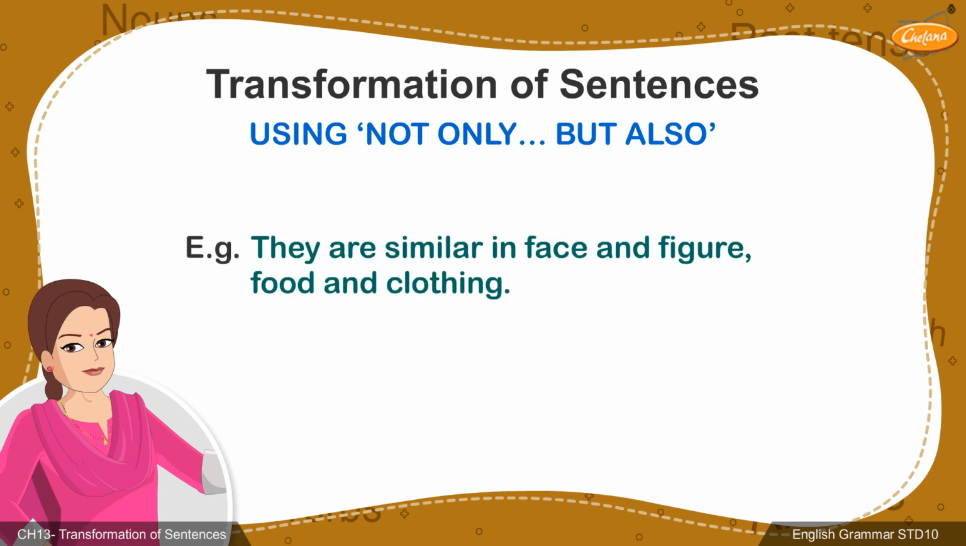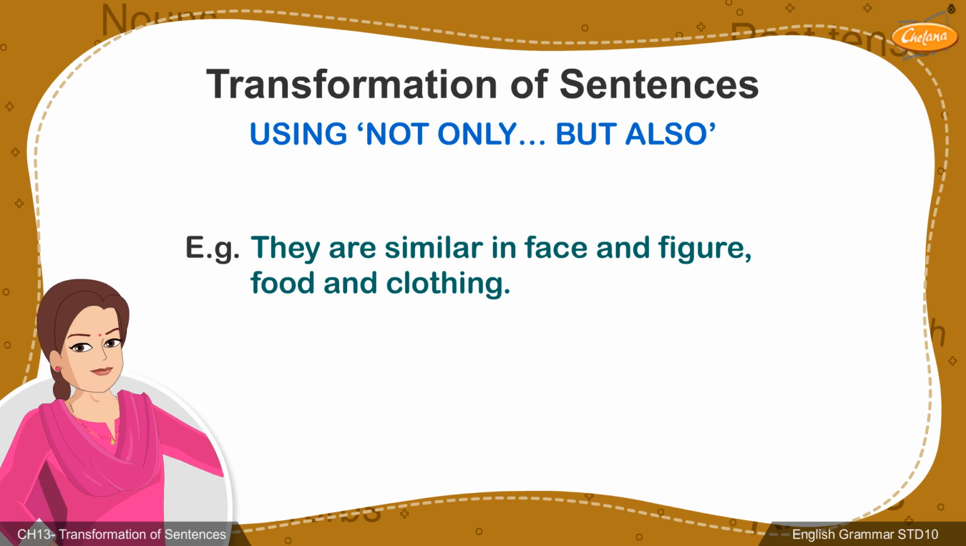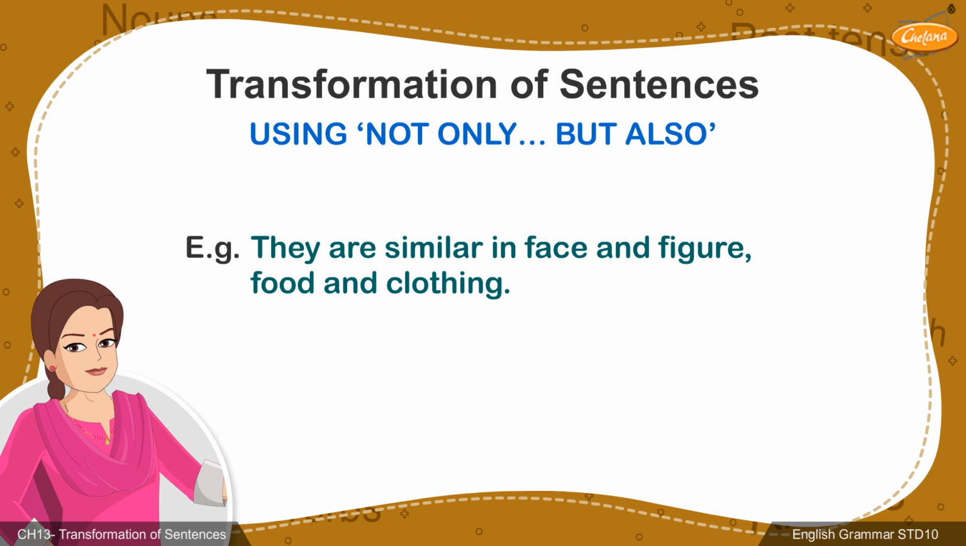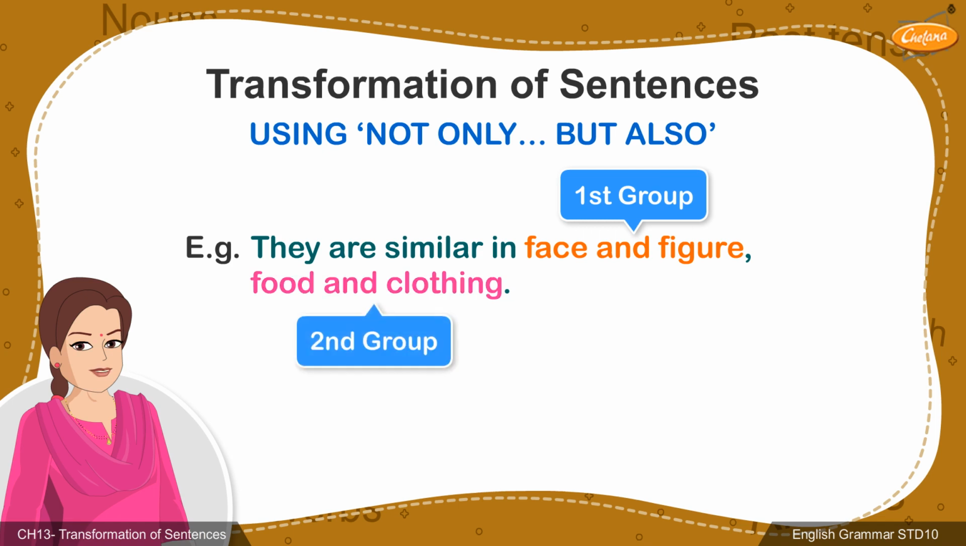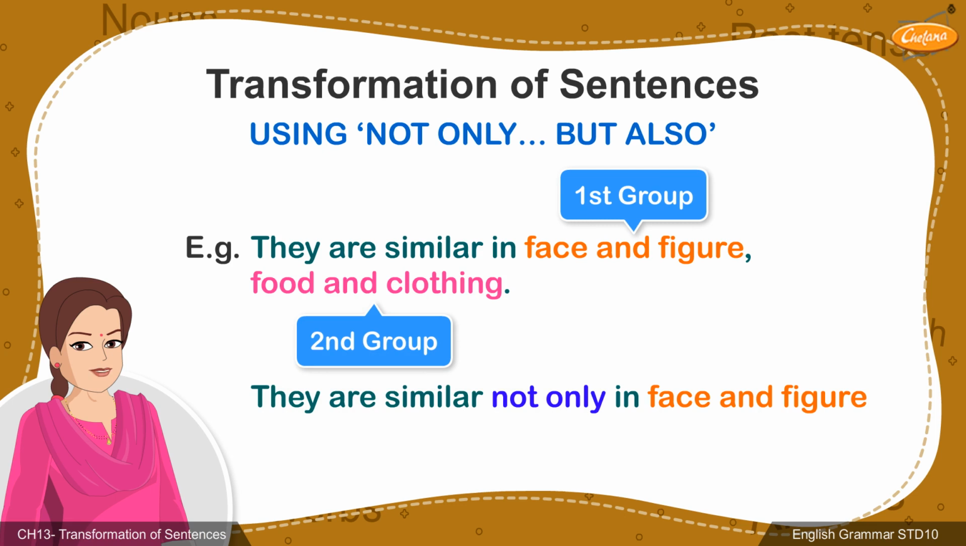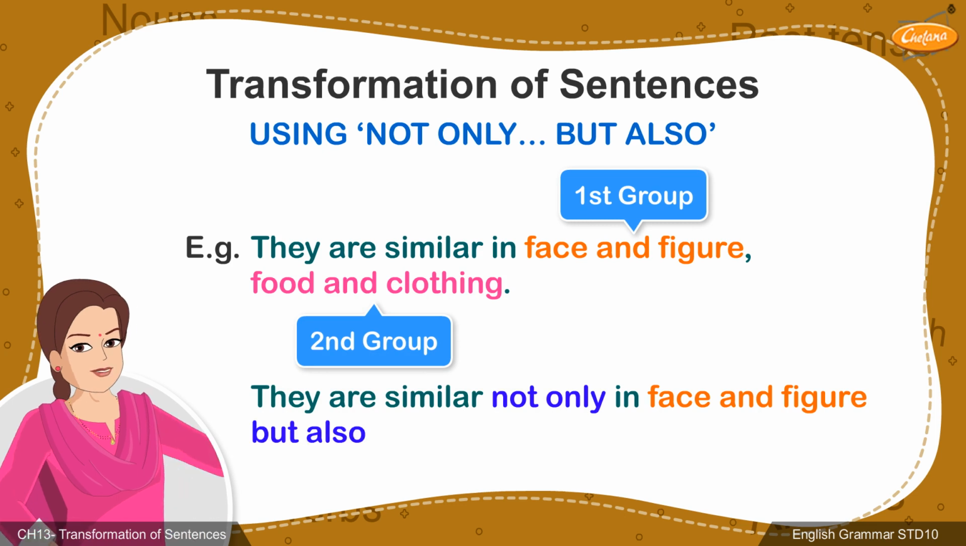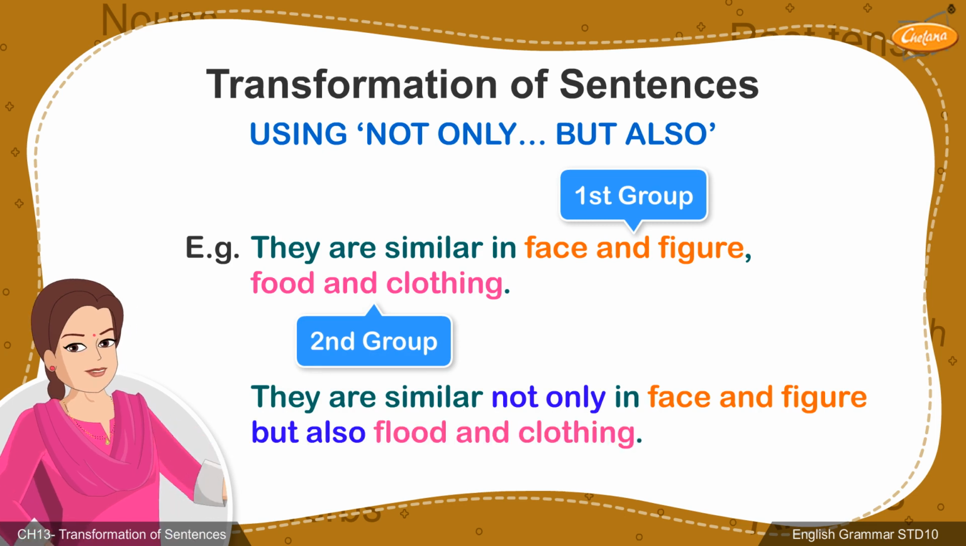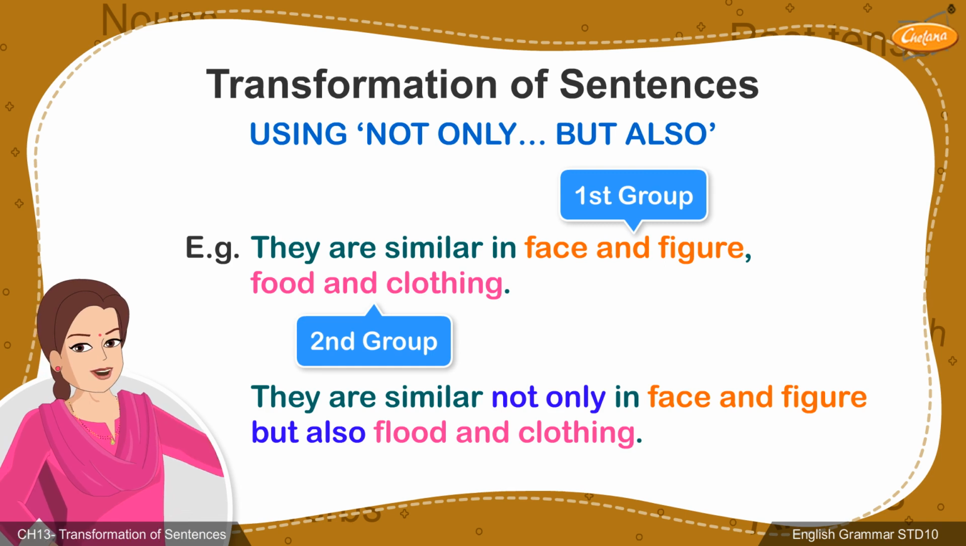In this particular sentence, they are similar in face and figure, food and clothing. Here, there are two groups which need to be considered, face and figure, food and clothing. We add "not only" before the first category and "but also" before the second category. We do not have to eliminate "and" in this sentence. The answer would therefore be, they are similar not only in face and figure, but also food and clothing.